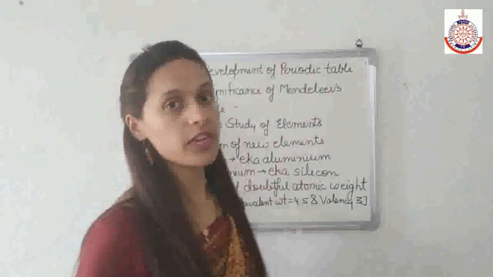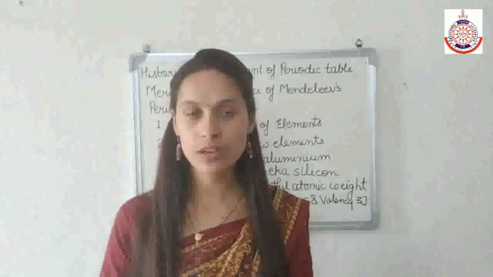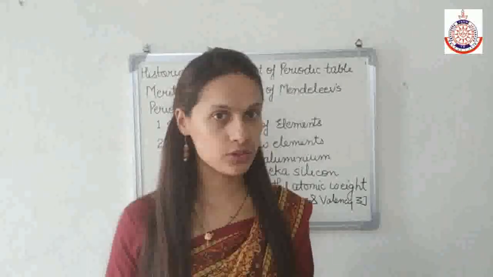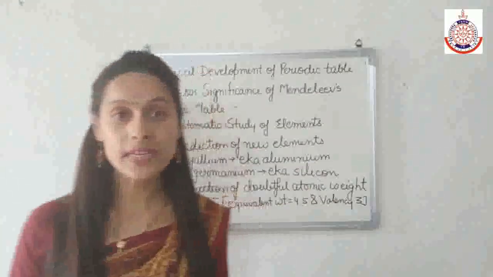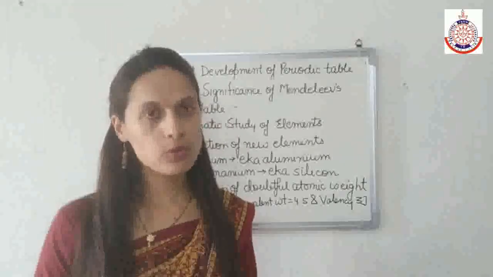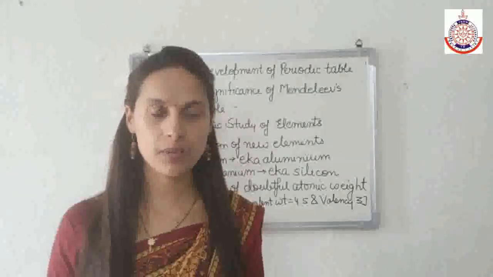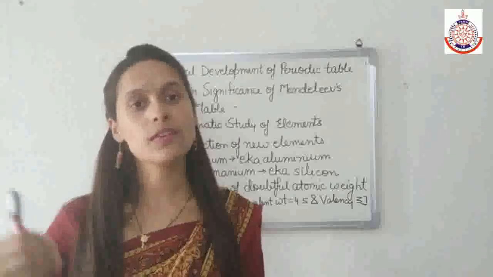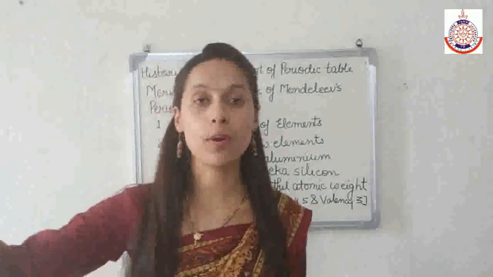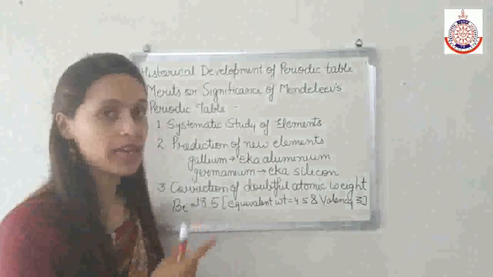But if the atomic weight of beryllium is 13.5, then it should come in between carbon and nitrogen. But in Mendeleev's periodic table, there is no place between carbon and nitrogen, and the properties exhibited by beryllium were entirely different from that position. Suppose there were any position, even then the properties of beryllium are not similar to the properties of that particular space. So it means the weight of beryllium is wrong.